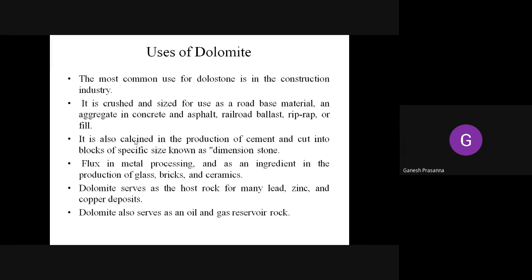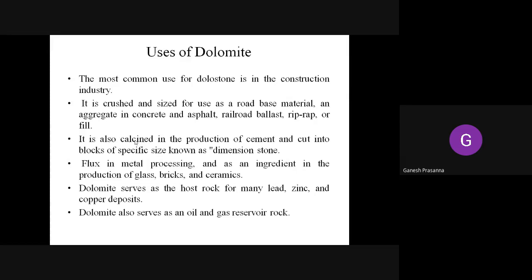It is also used as a railroad ballast between the two railroads. In southern Karnataka, what they do is they use the gneiss or the granitic aggregates. Similarly, in parts of northern Karnataka, they use this dolomite itself as a ballast. And also for the filling materials, that is, during the construction of the pavements, they use the powder form of the granites or the gneisses in southern Karnataka. But in northern Karnataka, they usually do this with fills.